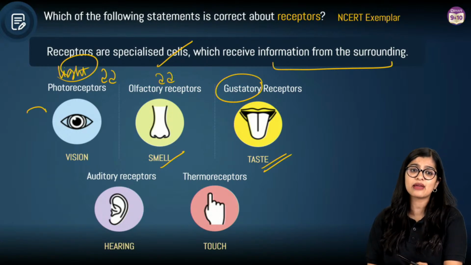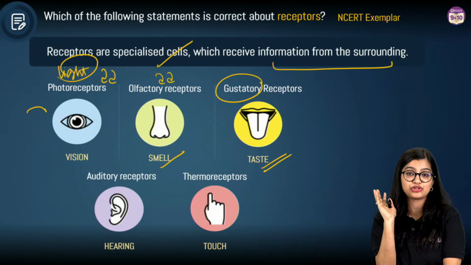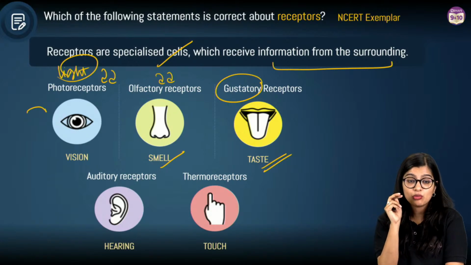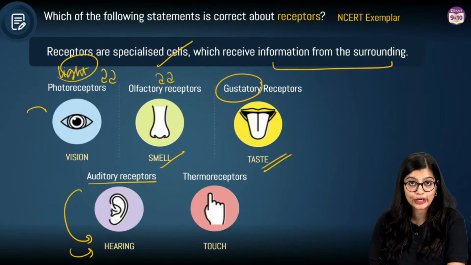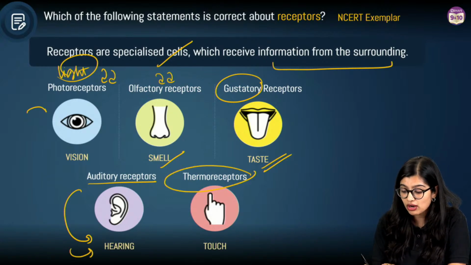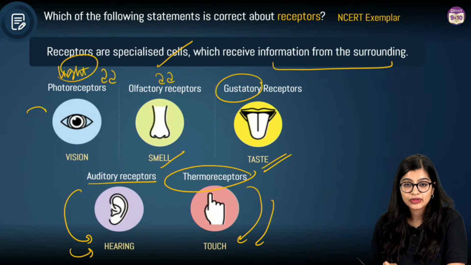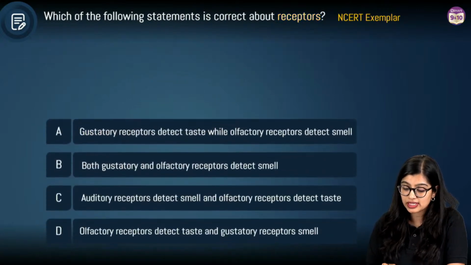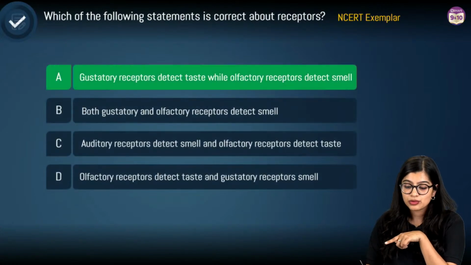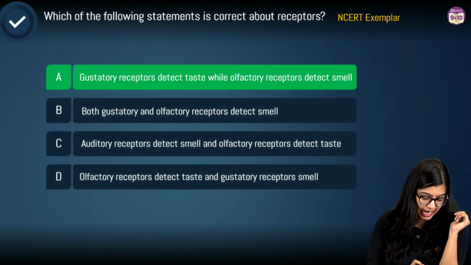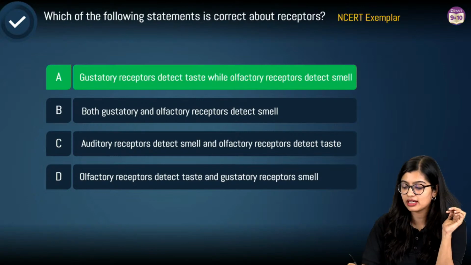You give me the right answer, you will grab my attention, right? Yes, moving on. You have auditory receptors which help you in hearing, right? And then of course you have thermoreceptors which help you in touch. So in this particular case, what do you see? We see that from the 4 options, B, C, D are incorrectly marked, which is why the correct answer is option A. And many of you here have given the correct answer.